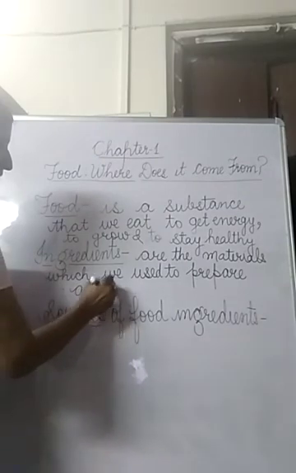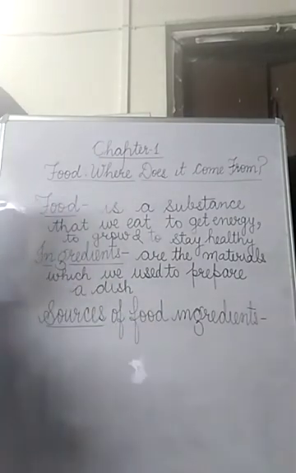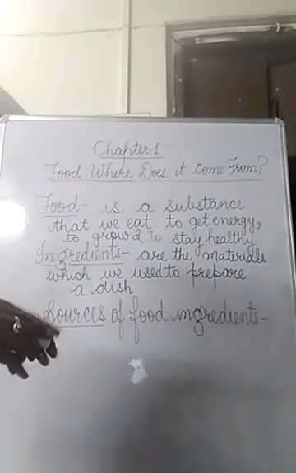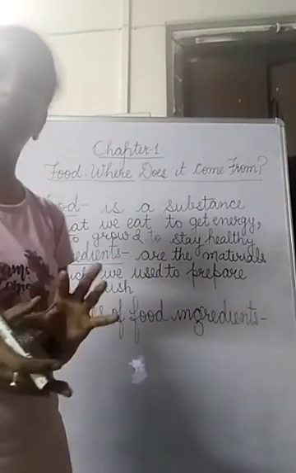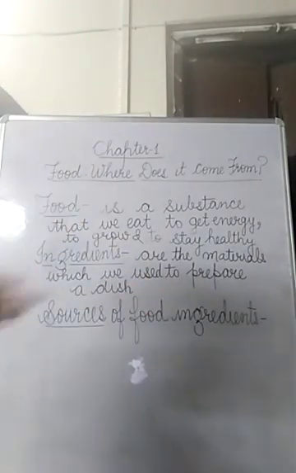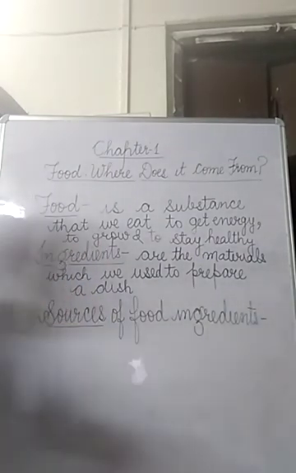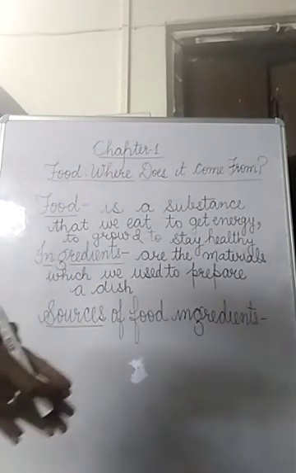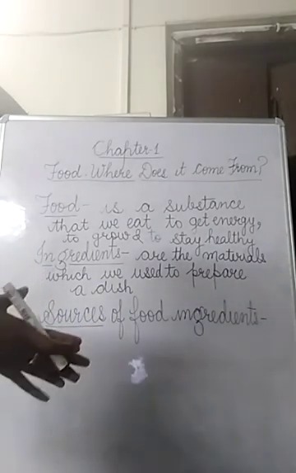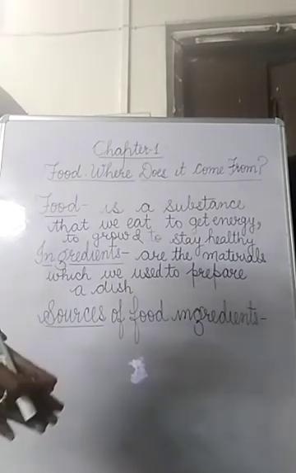It can be any dish. So, ingredients which we use to prepare a food, like for preparing boiled rice, we need water, salt and rice. Rice we get from the plants. We get water from the different sources of water like pond, lakes, rivers and wells. And salt we get from the sea water or any salty lake.